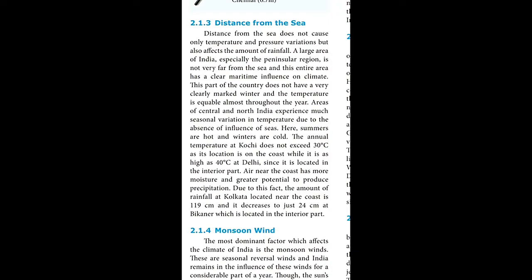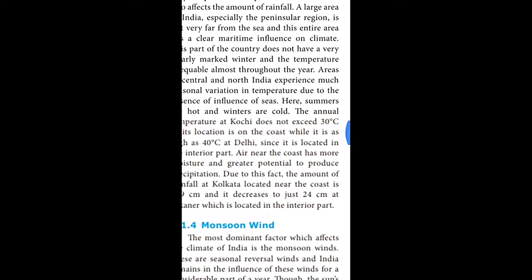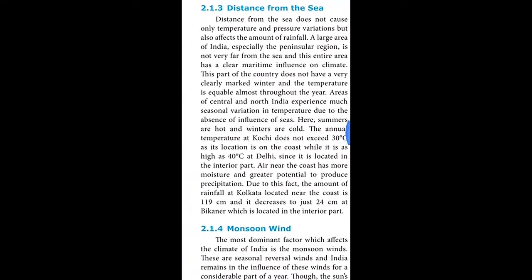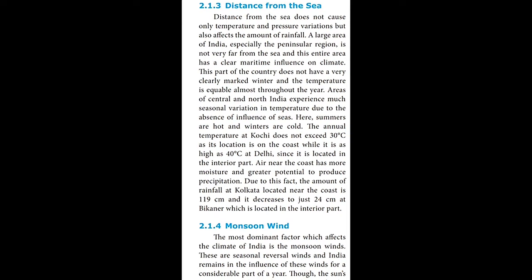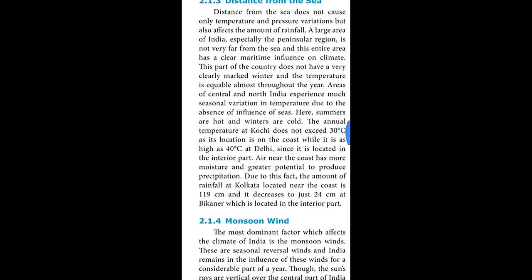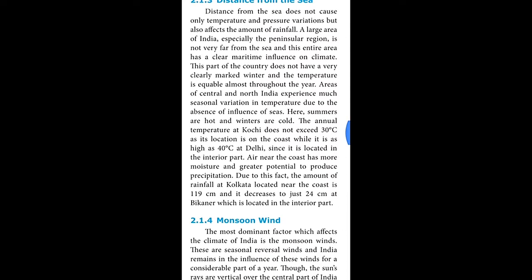So here you have the annual temperature. The annual temperature at Kochi does not exceed 30 degrees Celsius, as it is located on the coast, while it is as high as 40 degrees Celsius at Delhi. Kochi is near the seashore, so there it registers 30 degrees Celsius.